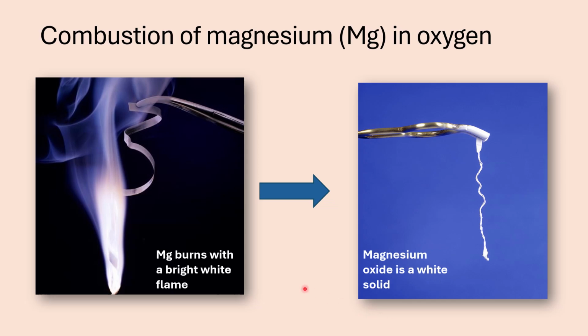Now if you heat magnesium in a flame until it starts burning, then it will burn with a very bright white flame in oxygen. After the combustion has been completed, you will see this white solid. That is the product. Magnesium oxide is a white solid, and if you touch it, it normally crumbles up to form a white powder.